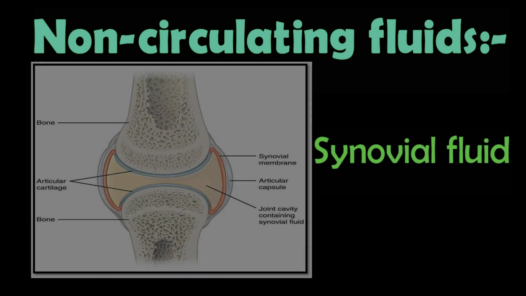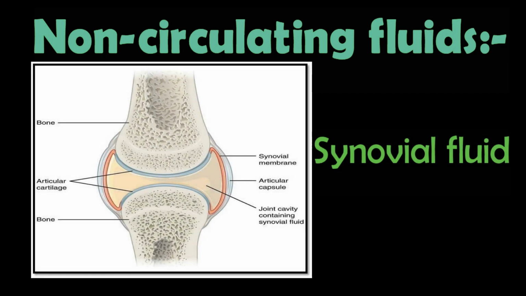Synovial fluid. There is a space between the two bones. The meeting place between the two bones is known as a joint, and there is a space which is created that is called the synovial space, which is filled with synovial fluid. This synovial fluid is a non-circulating fluid and it helps in the movement of human beings, and it is surrounded or protected by the cartilage on both sides.